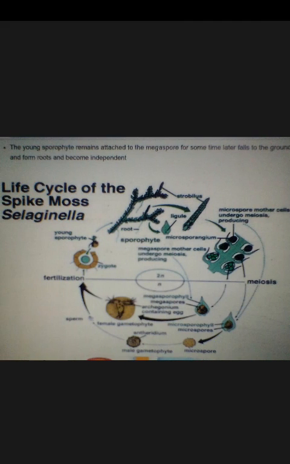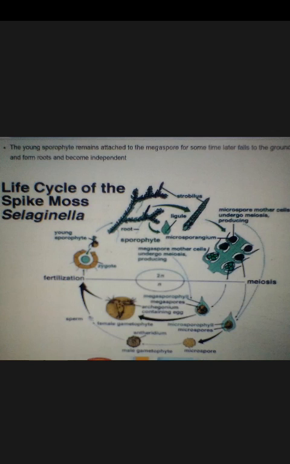Now this is the schematic diagram of the life cycle of Selaginella. We can see that this life cycle is divided into two parts. One is 2N, that is the sporophytic phase. Another is N phase, that is the gametophytic phase.